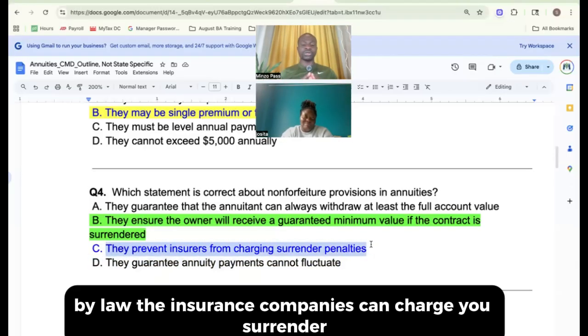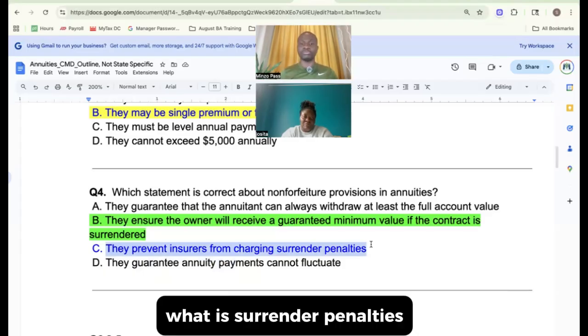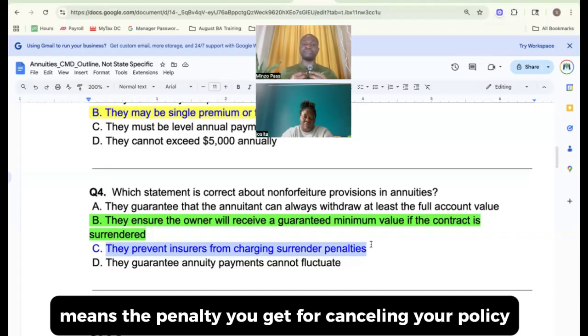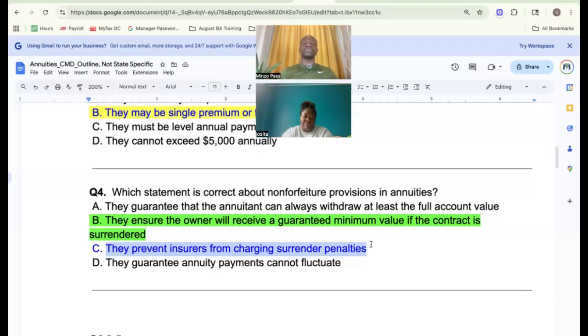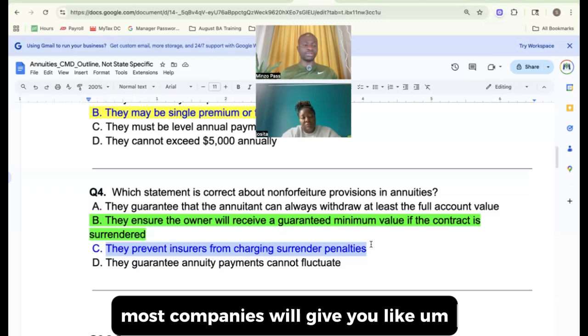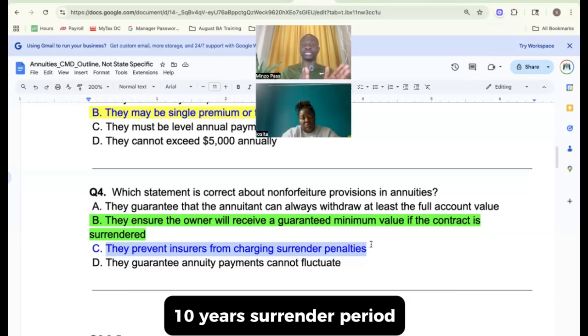C says they prevent insurers from charging surrender penalties. No, by law, the insurance companies can charge you surrender penalties. What are surrender penalties? Surrender penalties are the penalty you get for canceling your policy. If you cancel your annuity policy early, most companies will give you like a 10-year surrender period.